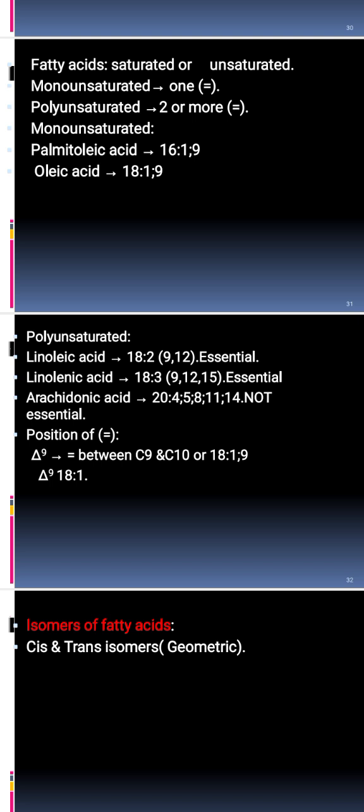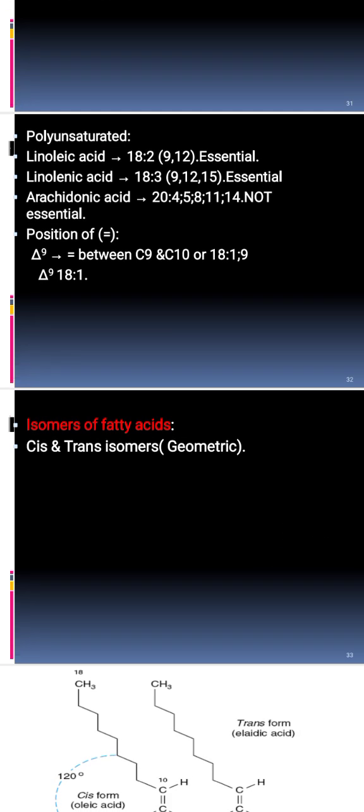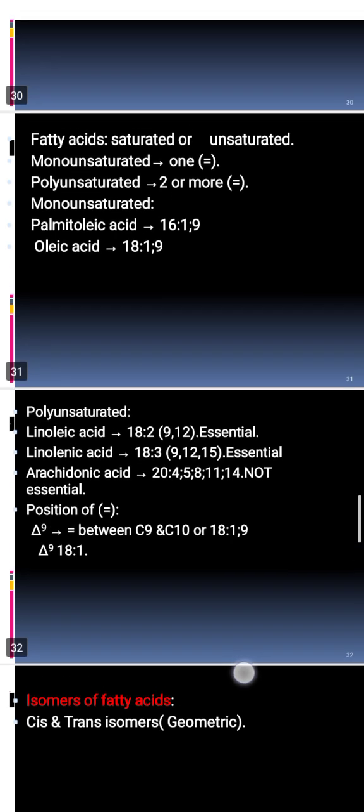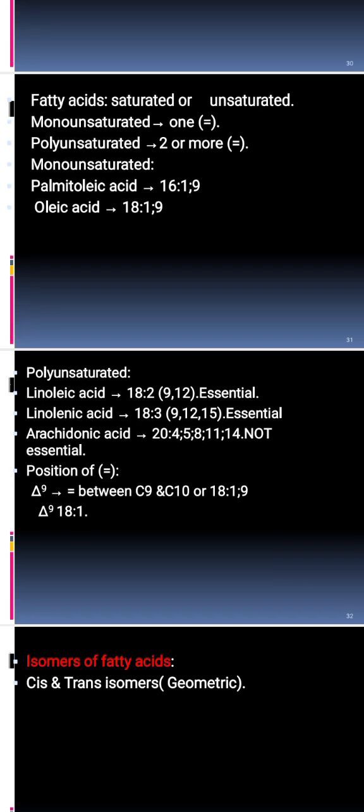The first double bond is between carbon number 9 and carbon number 10, the second between carbon number 12 and carbon number 13, the third between carbon number 15 and carbon number 16.